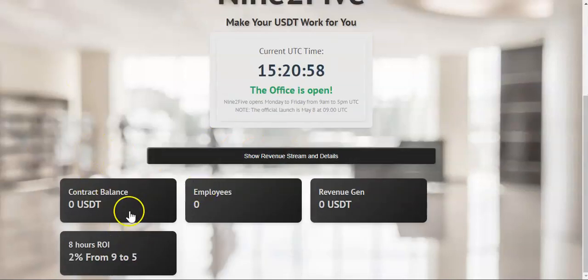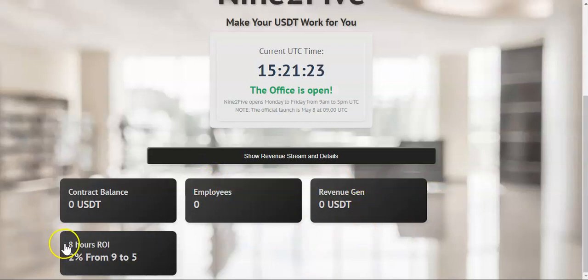So over here we have the platform dashboard. The contract balance, obviously the project is not live yet. It's going to be live on the 8th of May at 9 o'clock UTC time. So don't miss out on your first day at work. The contract balance will pop up right here. Number of employees means number of investors. Then revenue generated from the external revenues.